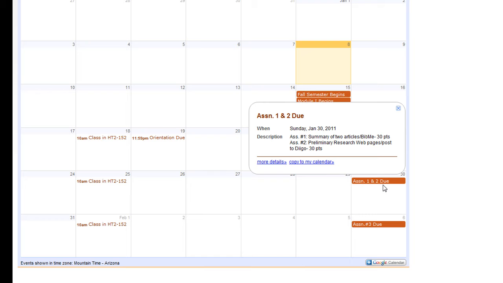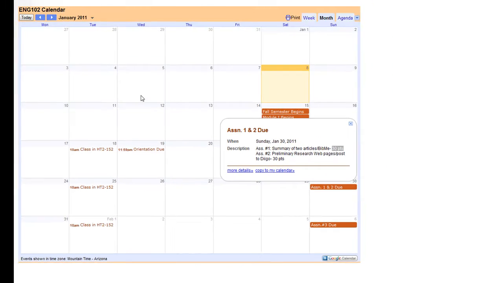So here you can see assignments 1 and 2 are due. It tells you what the assignment is, how many points are possible, and of course, the due date. Okay, so you can copy it to your calendar. This is individually. If you want to copy the whole calendar, do it down here.